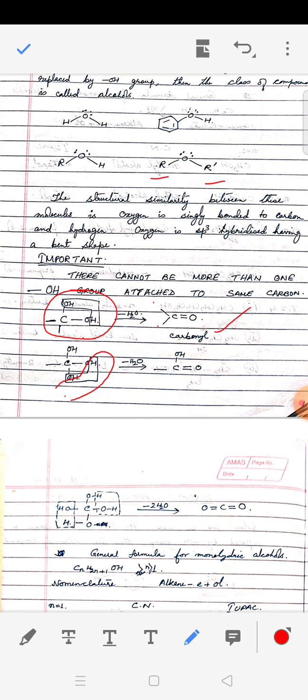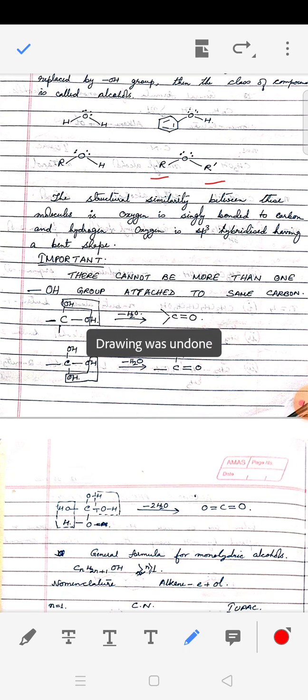Immediately a molecule of water is lost and what we get is a carboxylic acid. And if we have four OH groups attached to a same carbon, then two molecules of water are lost and what we are left with is carbon dioxide. So please remember, you will never find geminal diols or triols. Okay, by geminal we mean same functional group attached to same carbon.